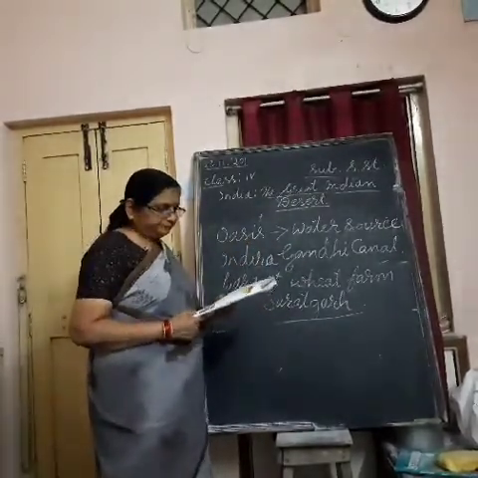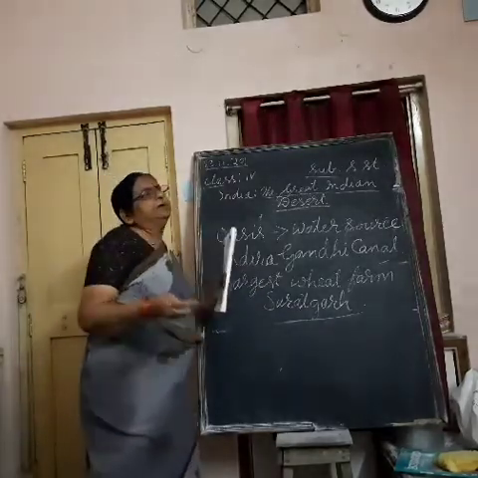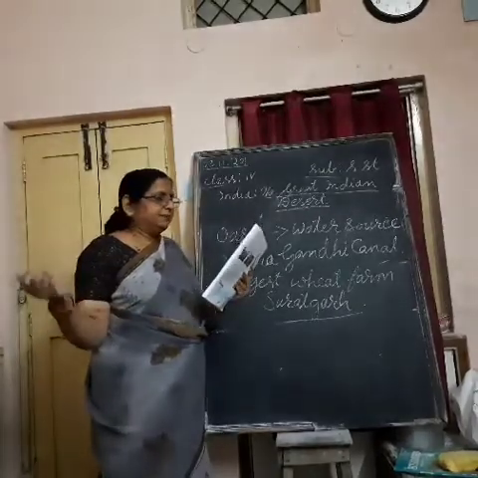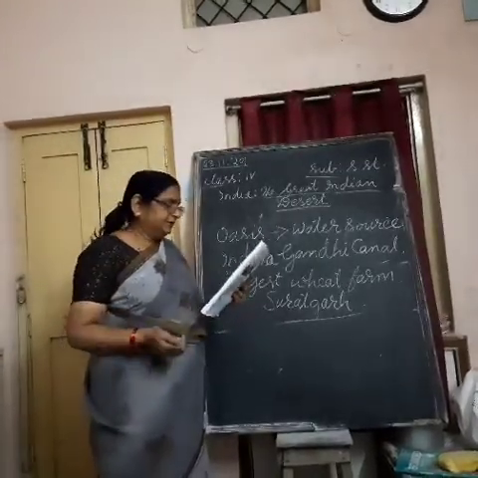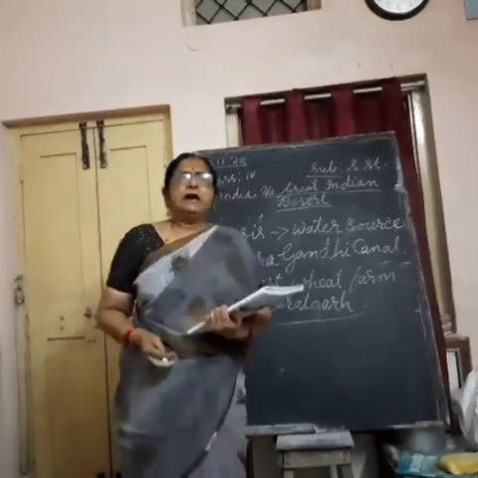Understand? So that using the water, people can grow wheat, jowar, and other millets like bajra. I already told you. People in the desert have to lead a very hard life.